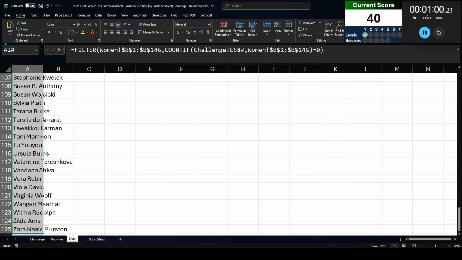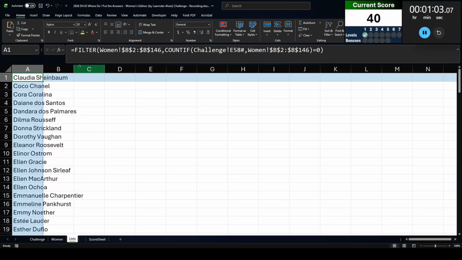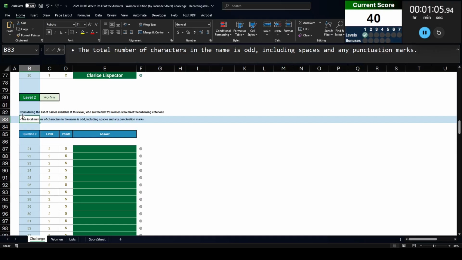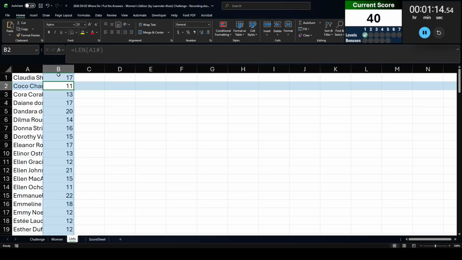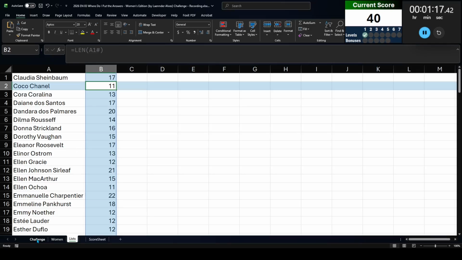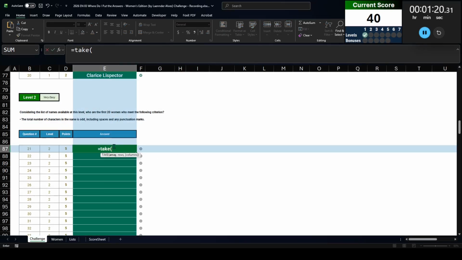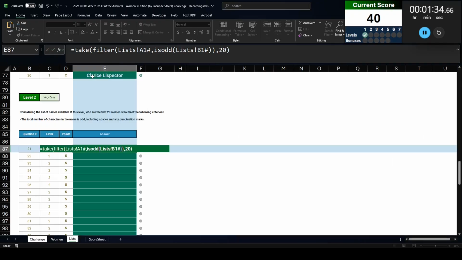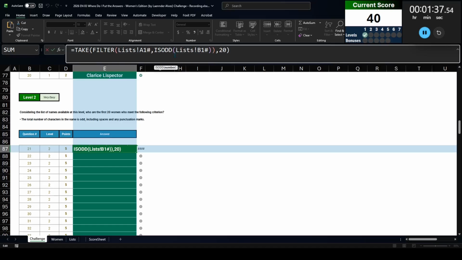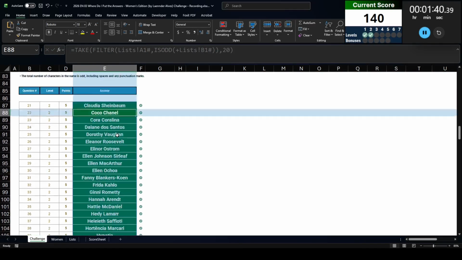So here I should have a list of 125 women, which I do. So the question was, the total number of characters in the name is odd. All right, so here I'm going to find the length of every woman's name here. So we see some are odd and some are even. And so what I'm going to do here is once again take the filter. So I'm going to filter this list here where the number listed here is odd. And I might have to add a plus symbol to the isOdd function. Let me just find out here. We need to take the first 20 women. Yep, I think that is what I need to do. There we go. So we have the first 20 women with an odd number of characters in their name.